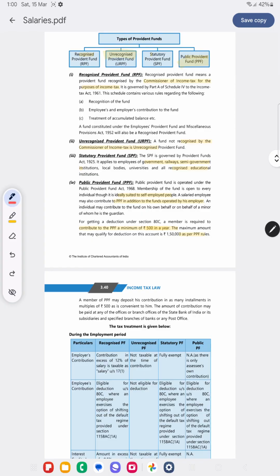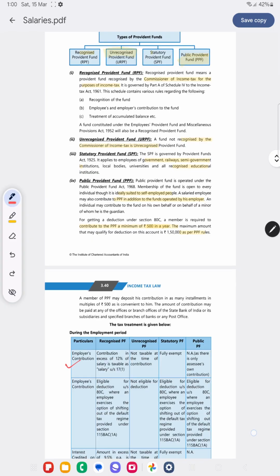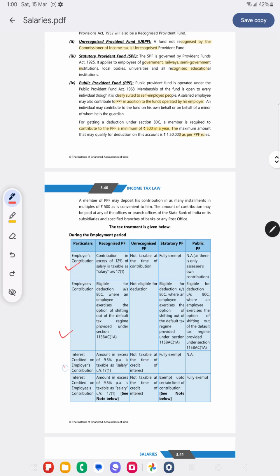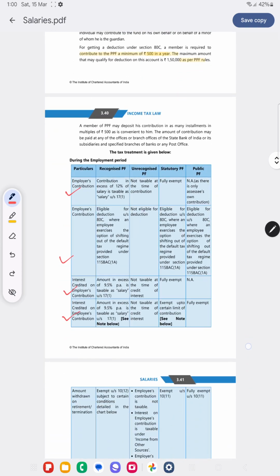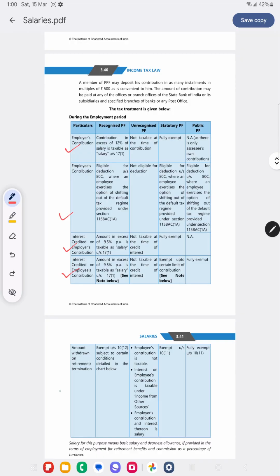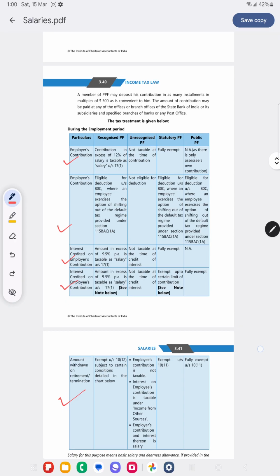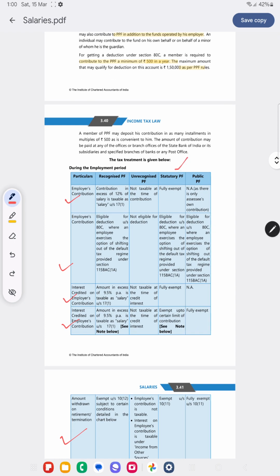So what happens to the employee's contribution in these 4 types of Provident Fund? Employer's contribution, interest on employee's contribution, interest on employer's contribution. And what will happen if the amount is withdrawn at the time of retirement? First we shall see statutory Provident Fund. What will happen? Employee's contribution is fully exempt. Employer's contribution is also exempt. Further, it is eligible for 80C deduction if opting for the old regime, that is, opting out of the new regime. What is interest on employee's contribution?